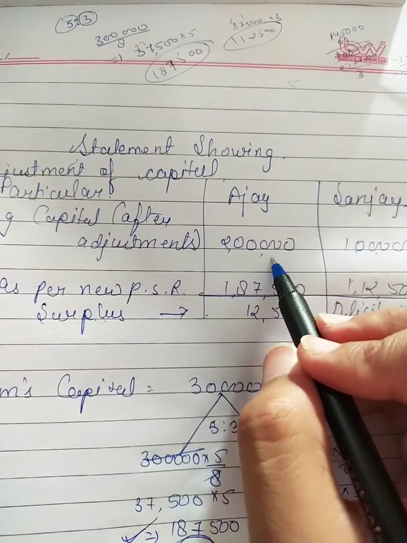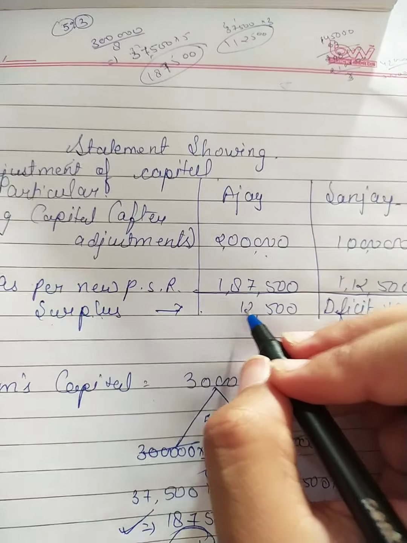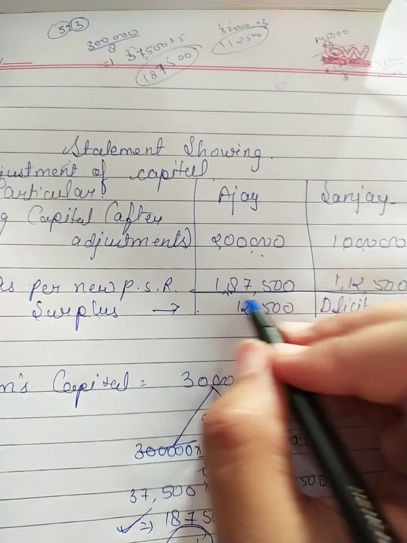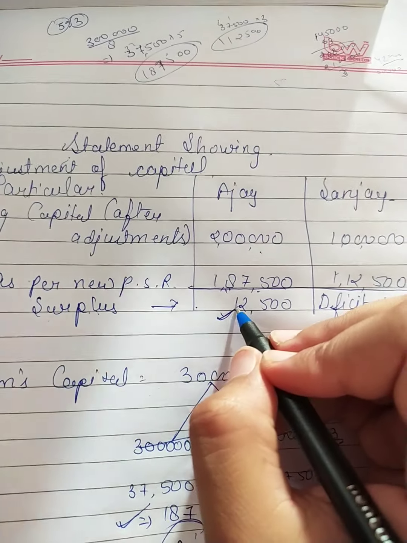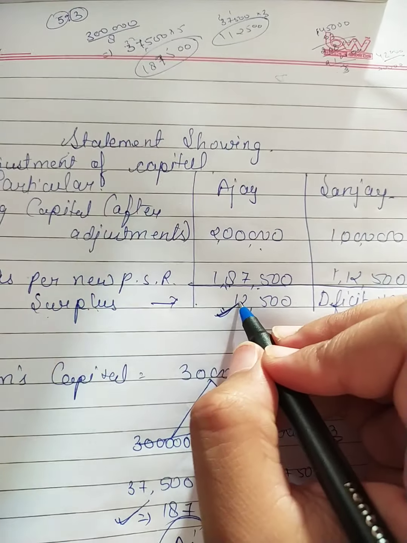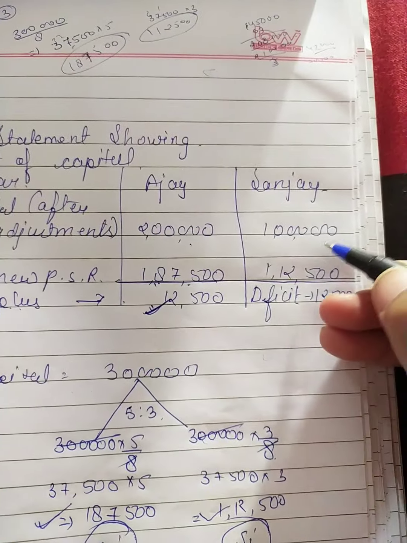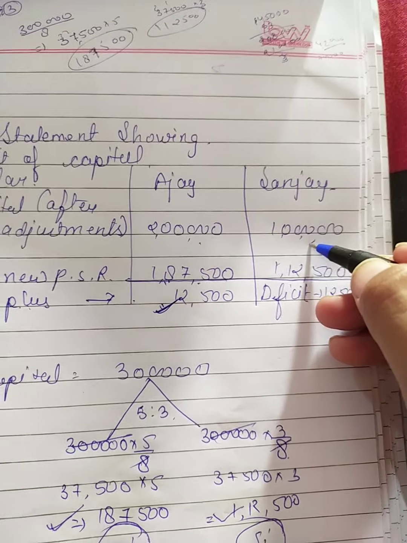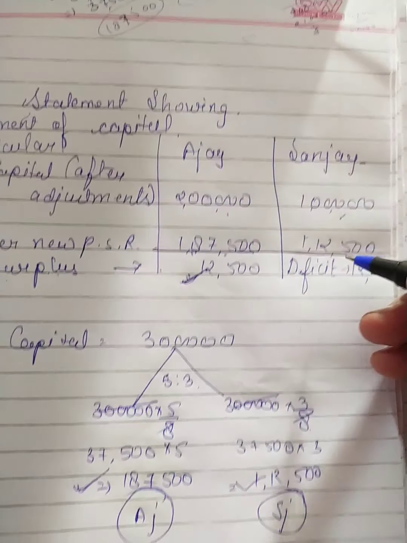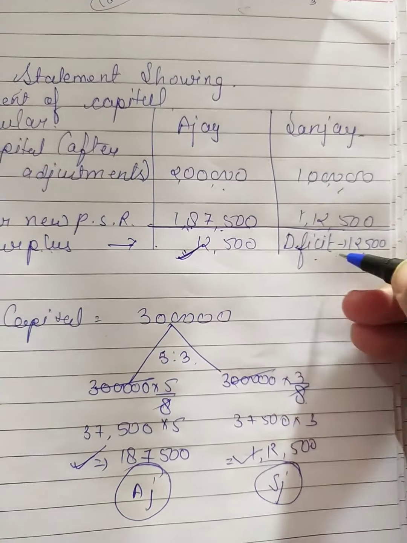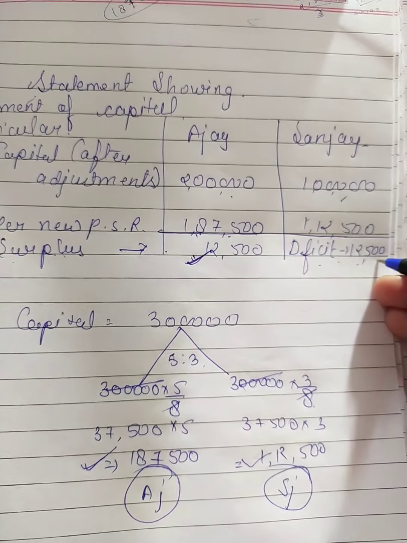Because Ajay has the capital of 2 lakh and his capital should be 1,87,500. It means there is an excess of his capital in the firm, that is 12,500. And Sanjay has the capital of 1 lakh and his capital should be 1,12,500. So the deficit is 12,500.